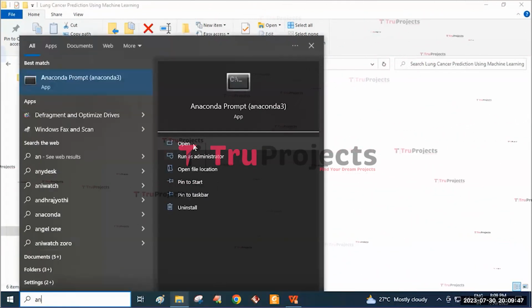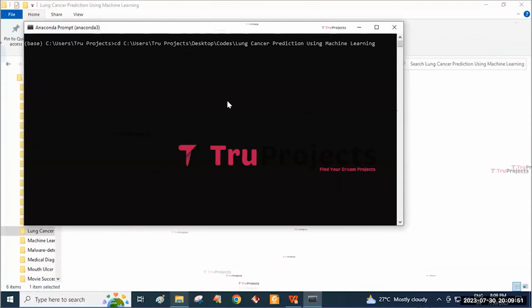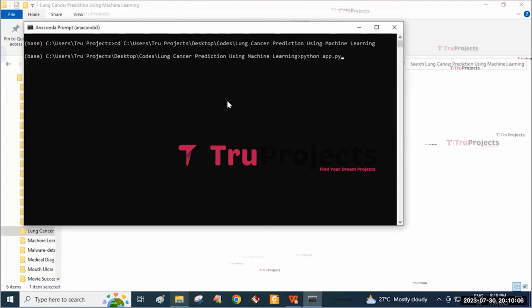And for the execution of the project, we need to copy this code folder path and then open the Anaconda prompt. Here we need to write a command, that is cd space, and paste this code folder path. By this, it will change the current directory to the code folder's path, and then click on the enter button. Here we need to write a command, that is python space app.py. By using this command, it will execute the Python script and perform a runtime check for syntax errors and logical issues, and then click on the enter button.